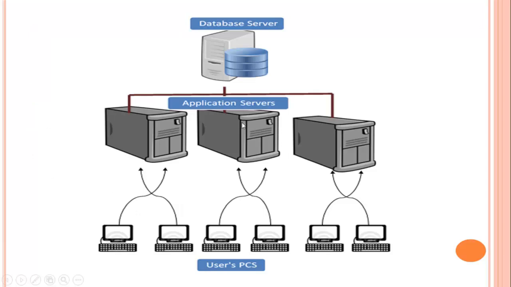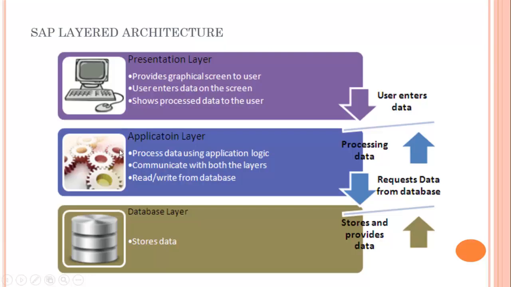Now this is the architecture representing the SAP module. Here on the top you can see there is a database server that is holding all the database of a particular enterprise. All the data regarding the business activities and customer data is stored on the database server. After that, the second layer is the application layer, through which the database server and the user PC communicate. The application layer is actually the intermediate layer through which data is provided to the user.